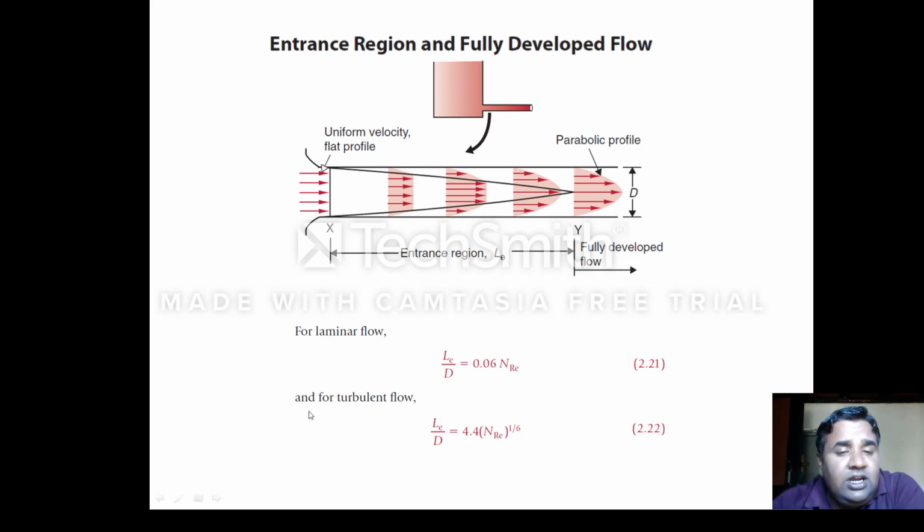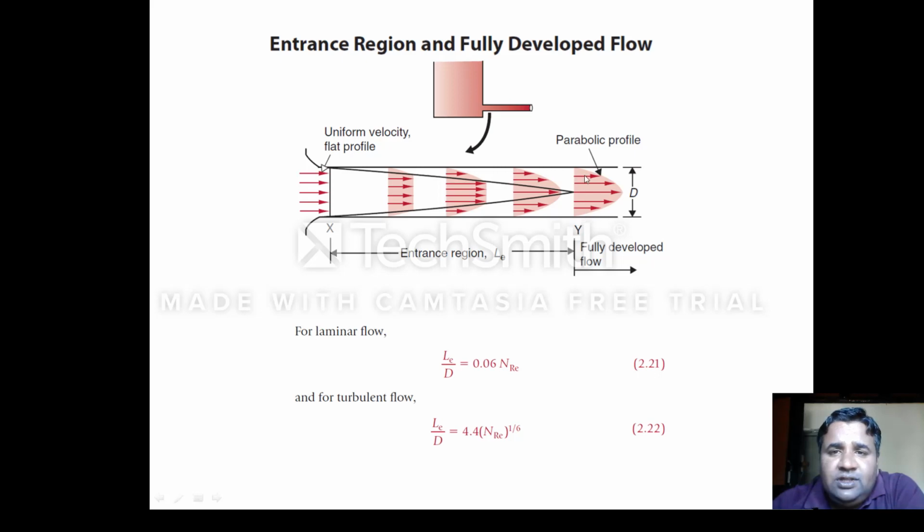And if it is a turbulent flow, then we can calculate this entrance region length by using this formula: 4.4 times Reynolds number raised to the power 1 by 6. So what is the difference here? You can see here it is the fully developed region, and in this region the liquid particles which are in the center of the pipe are moving at a faster speed in comparison to others.